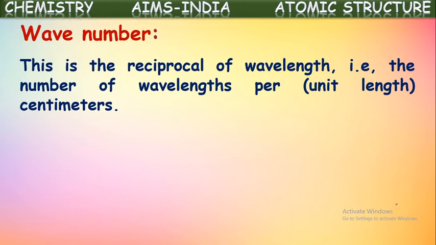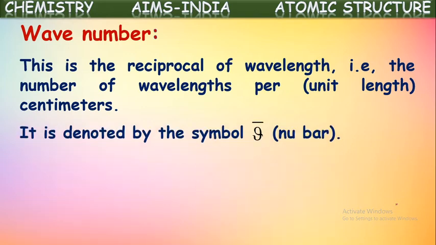Wave number is simply the inverse of wavelength. It is denoted with the symbol nu bar. We know nu represents frequency, and nu bar represents wave number.